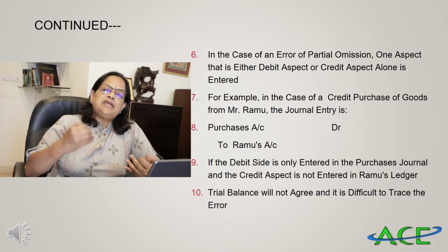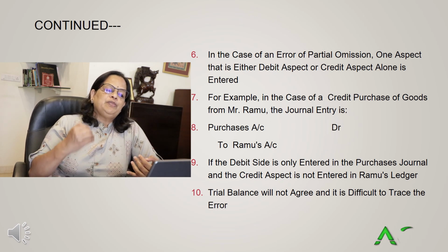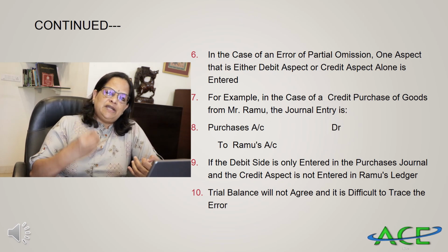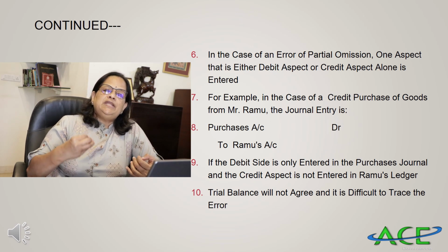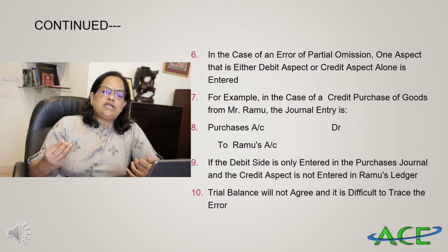Continuing with that, in the case of error of partial omission, one aspect, that is either debit aspect or credit aspect alone, is entered. See, for example, in the case of credit purchase of goods from Mr. Ramu, the journal entry is purchases account debited to Ramu's account.